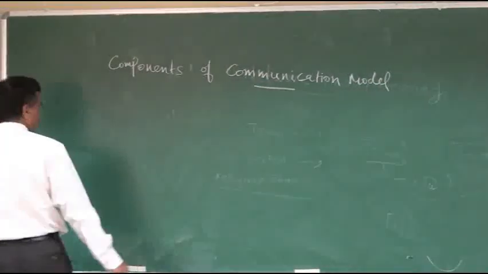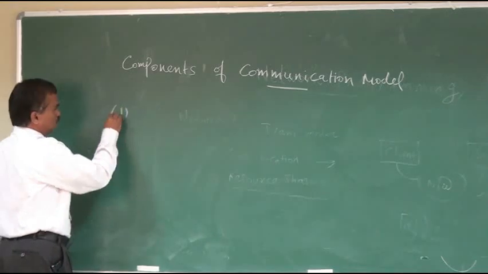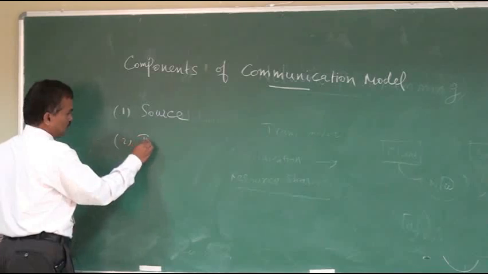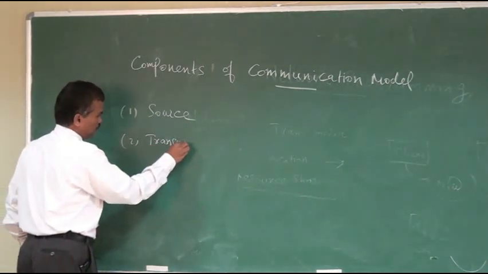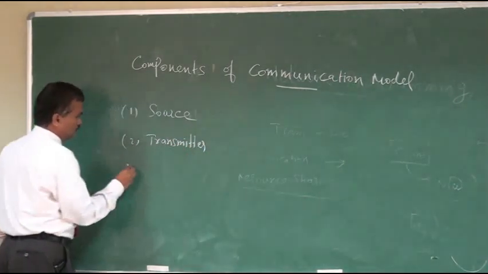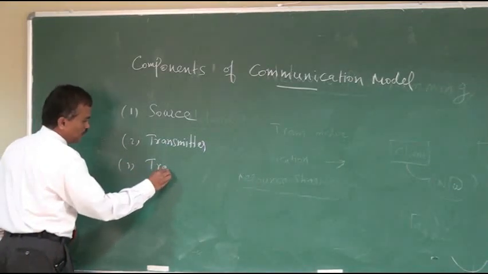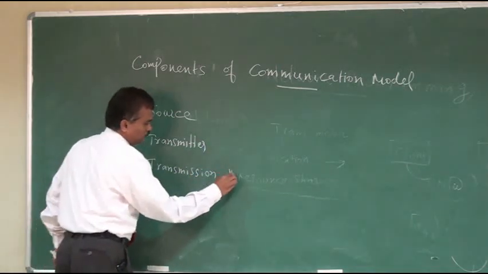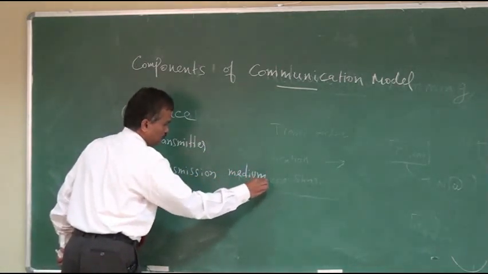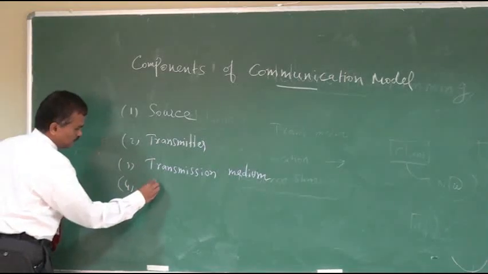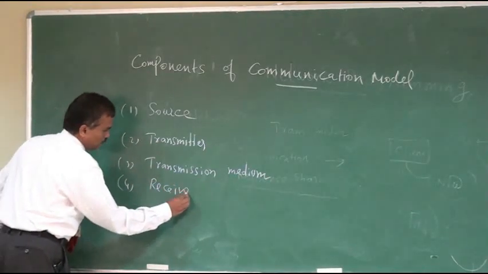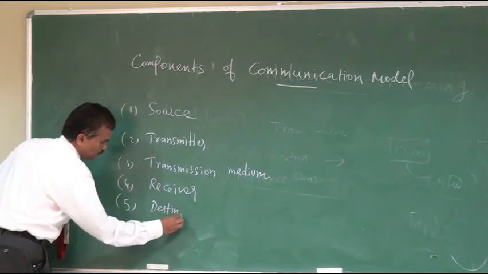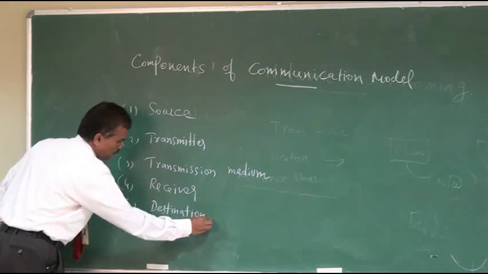The basic components of the communication model are: first, source; second, transmitter; third, transmission medium; fourth, receiver; and the fifth one is destination.